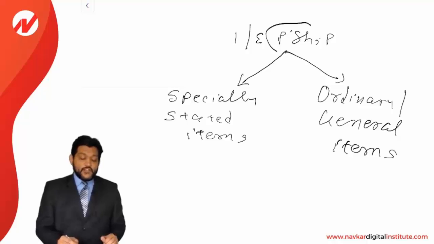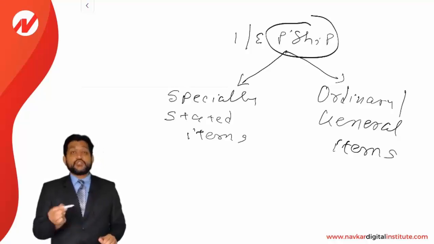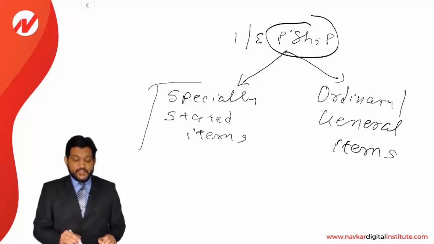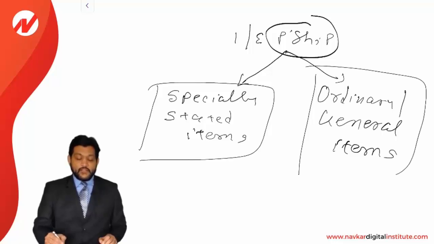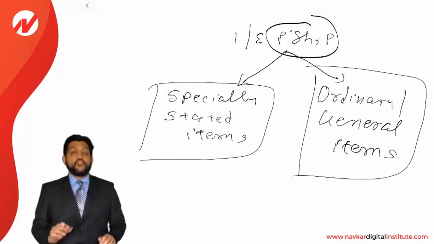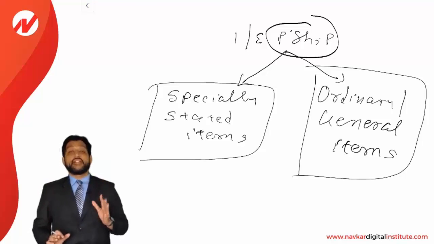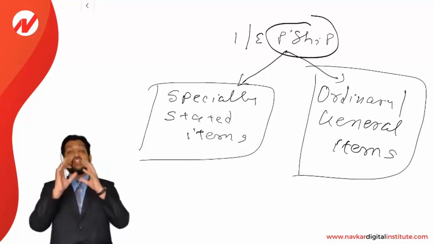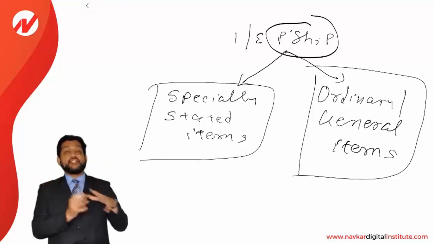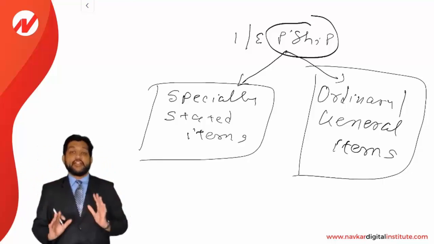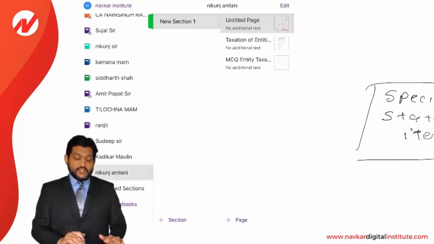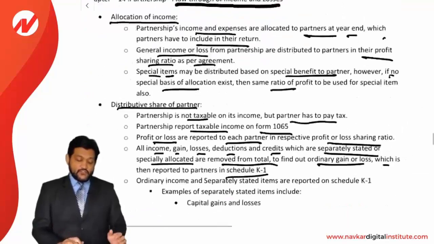So what will the partnership do? The partnership will report both separately to the partners. It means they will report separately stated items as well as ordinary items on Form K-1. Form K-1 has two bifurcations: ordinary items and separately stated items. Both will be allocated to each of the partners. So they will first of all make a bifurcation. Out of total income, the separately stated items will be removed and then we'll get ordinary items. So that will be reported separately to each of the partners. Okay. Now, what is included in the separately stated items and what is ordinary, that we are going to see here.